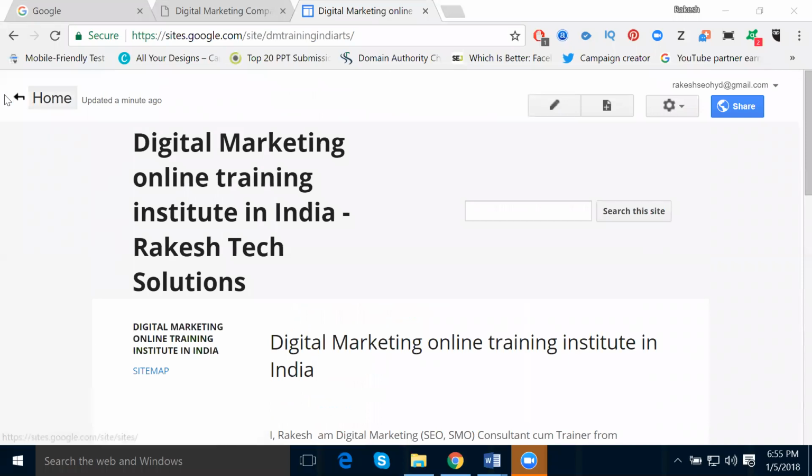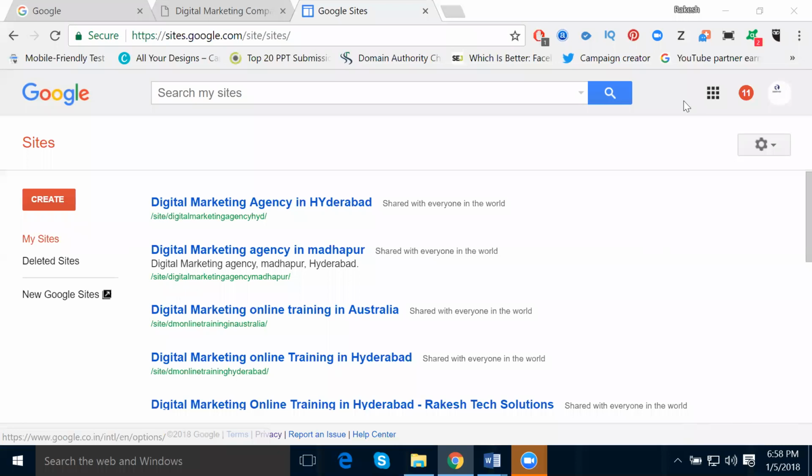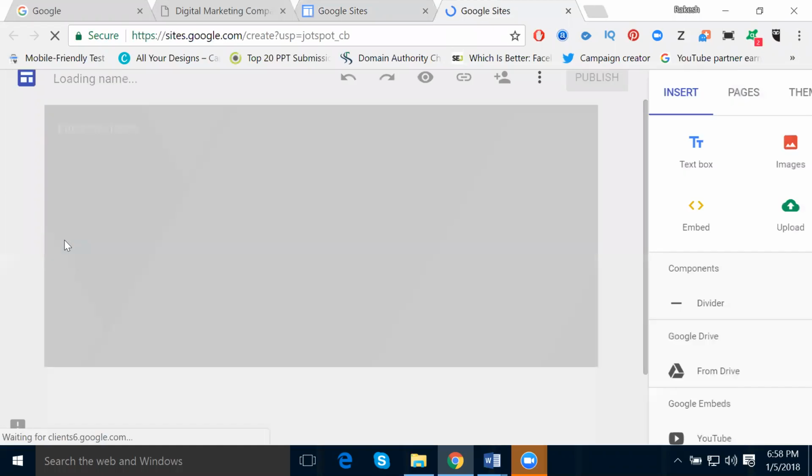In the classic site, we are creating a text document. Is that clear? Clear, a text document. Now we'll check the second one, called the new site. In the previous one we discussed the classic site. Now I'm going to the new site. Click here, click for new site. Classic and new site are completely different. Classic is a plain text document. In the new site you can promote everything, and images are important. You promote along with images.